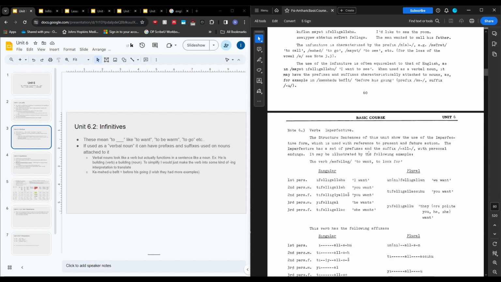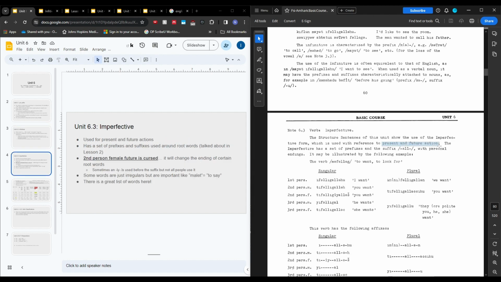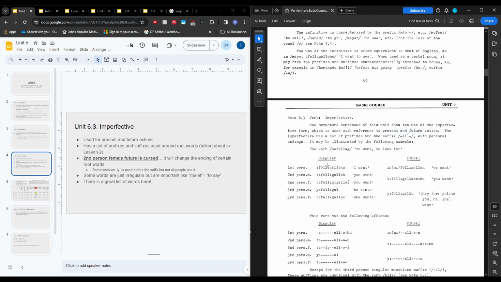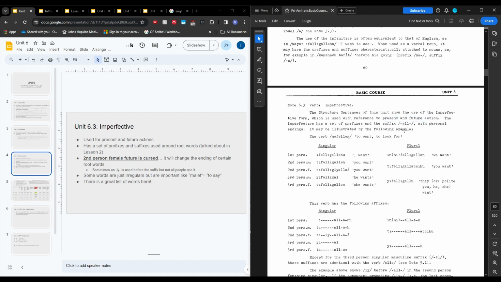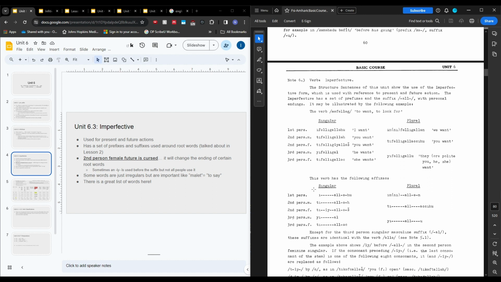So the imperfective basically means present or future action. There's a set of prefixes and suffixes used with certain words, and it will just turn it into one of the 7 subjects that we normally talk about, and then it'll make them do it in the future, or in some interpretation of a present tense. So we talked about these before.